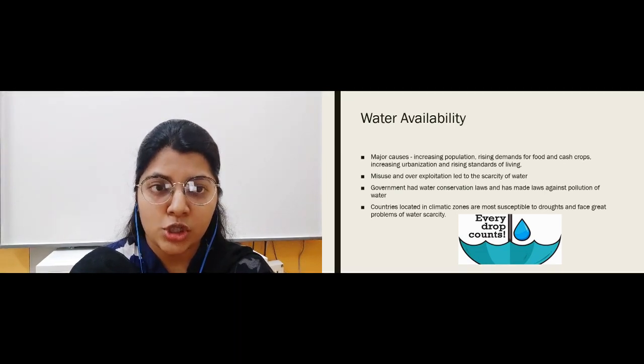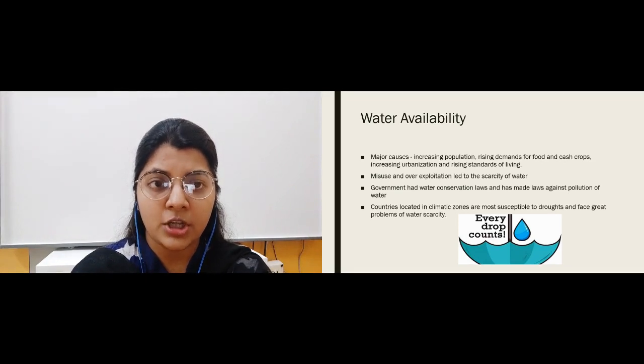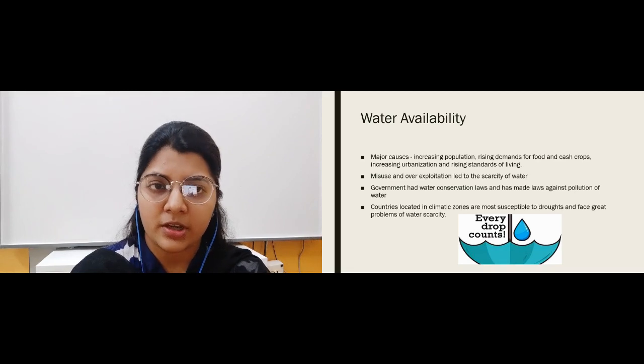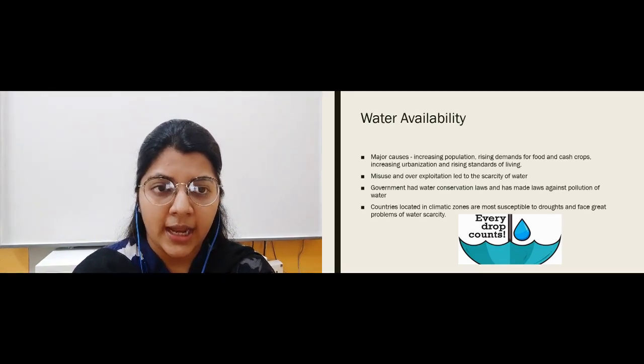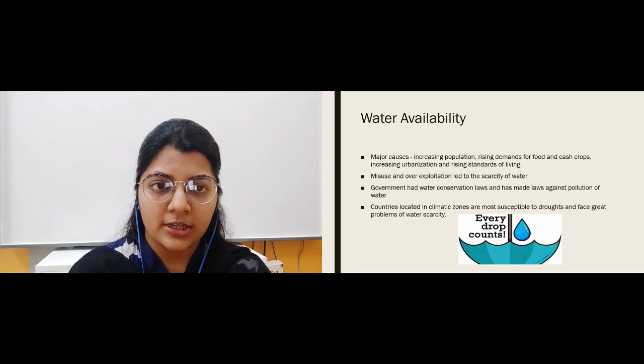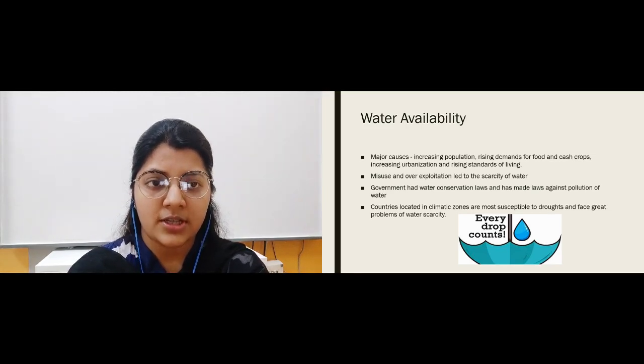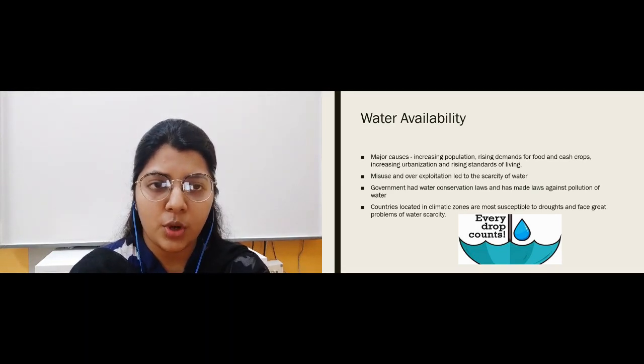Now the government has also made various water conservation laws, and it has also framed laws against the pollution of water. So the government is doing its job and let us do our job, that is we should always think of saving and conserving water. Even in countries located in a climatic zone like ours, India, we are facing scarcity of water, shortage of water, and at times droughts.